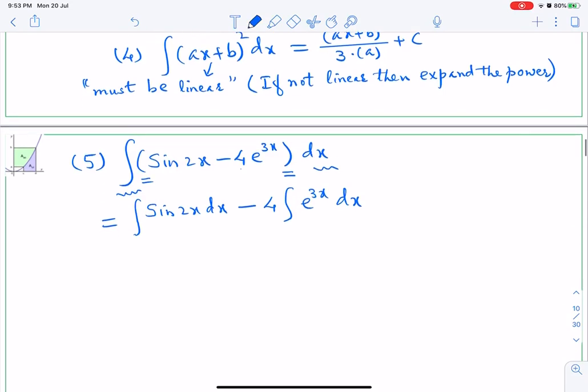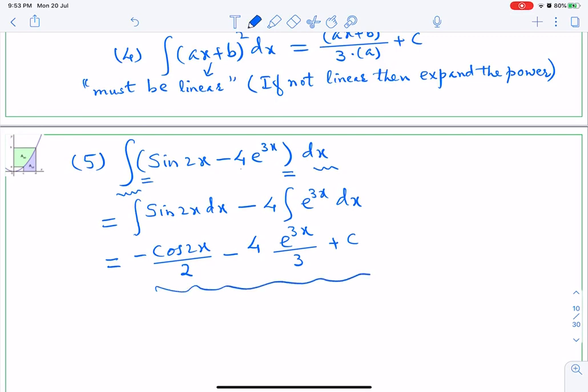Okay, then sine is an odd function, therefore its integration is minus cos 2x, same angle, but we will divide by the coefficient of x. Then minus 4 as it is, integration of e raised to will remain the same, but divide by the coefficient of x here, 3, plus c. This is the final answer. You can keep it like this. Okay.